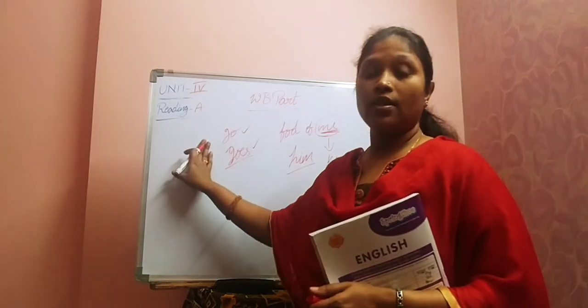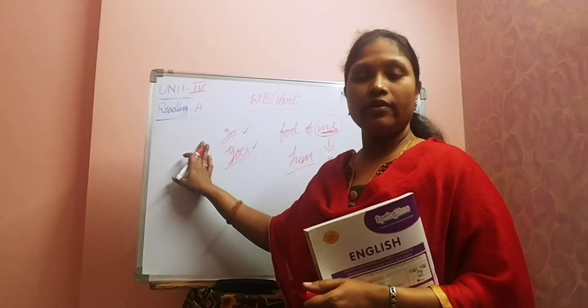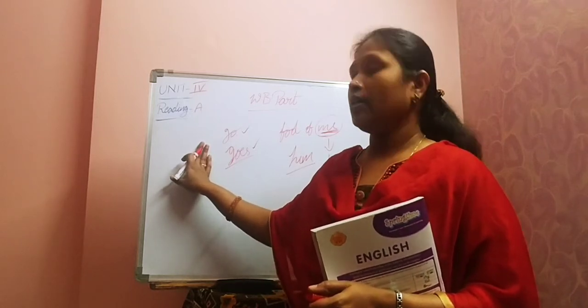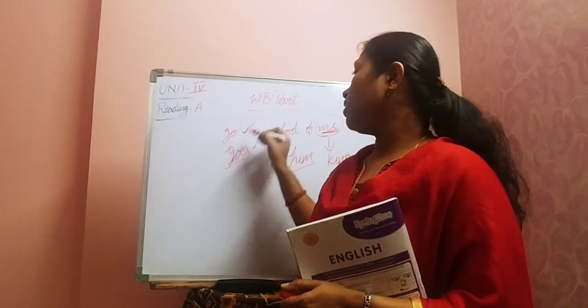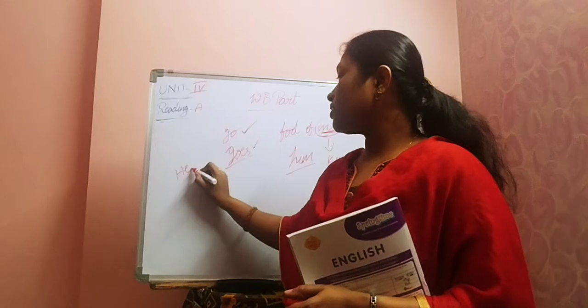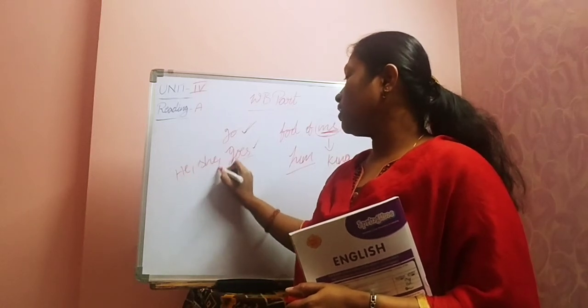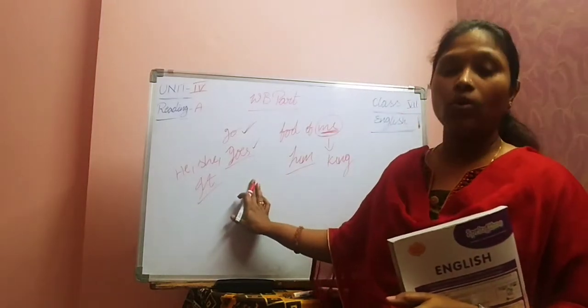You know about our main subjective pronouns, right? I, we, you, they. If you get those, we need to write go. But if you get he, she, it, third person singular, you need to write goes.